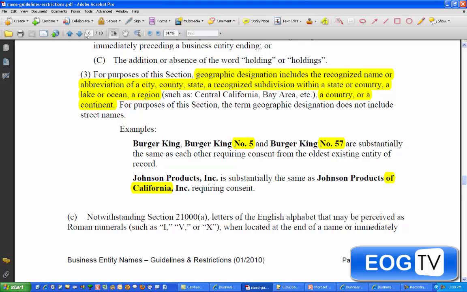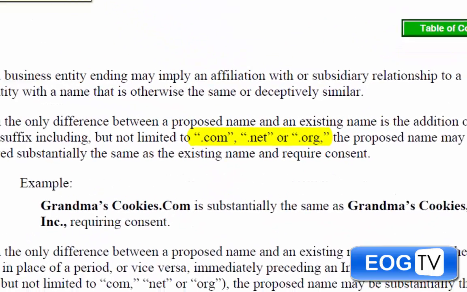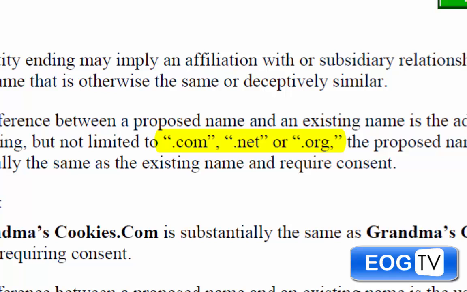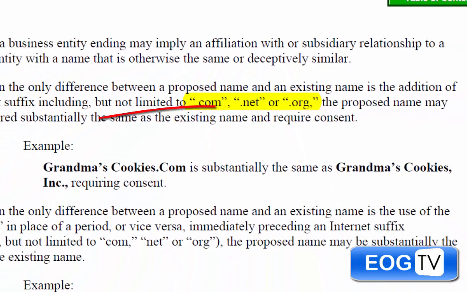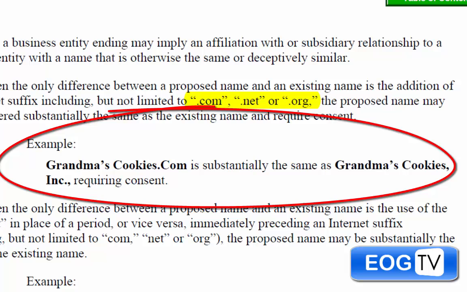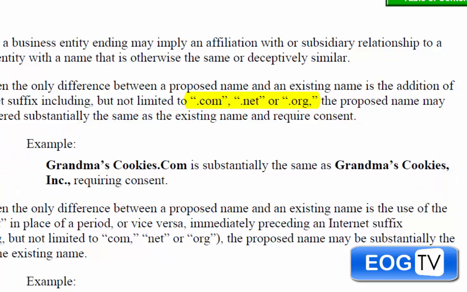And now we also have to be careful of, let's say in the example, it has Grandma's Cookies Inc., and you want to incorporate grandmascookies.com because you're doing the online store, and you say, well, I'm not doing the store, I'm going to put .com on mine, and that's different in the name. Technically, yes, it's different, but it confuses the brand in the marketplace, so they're not going to allow it. So actually adding that is not different enough.